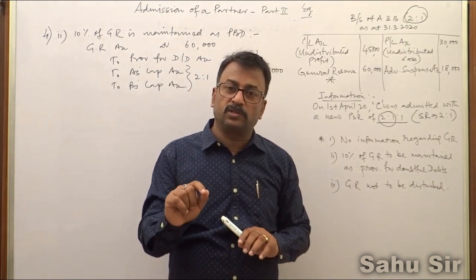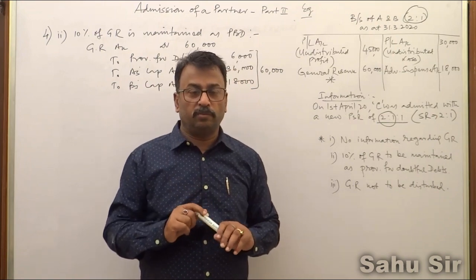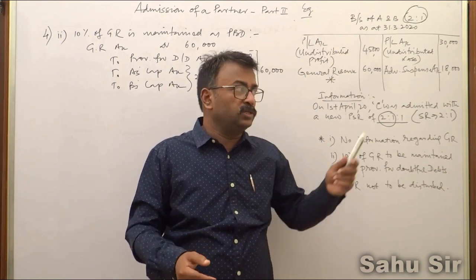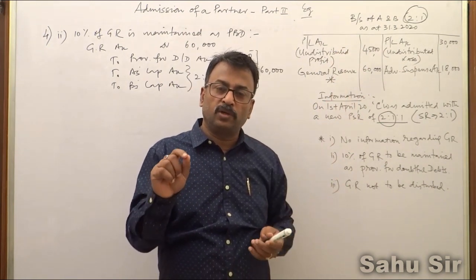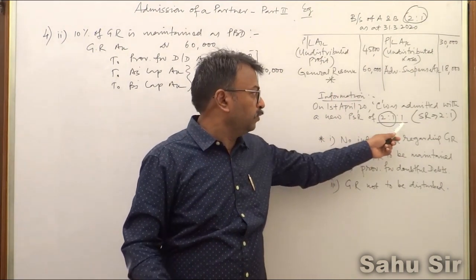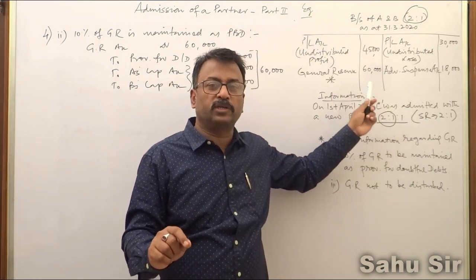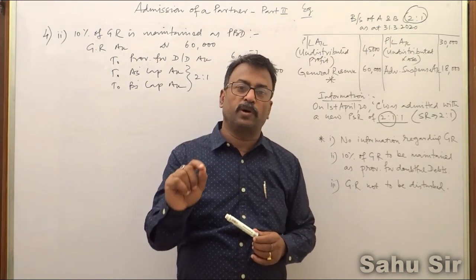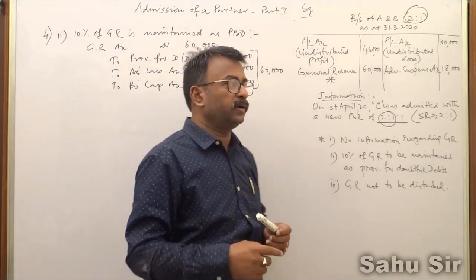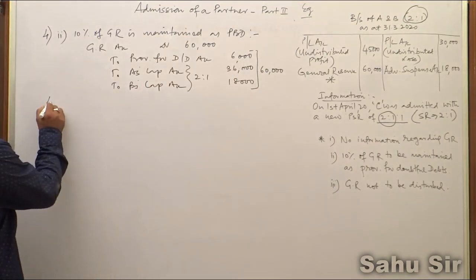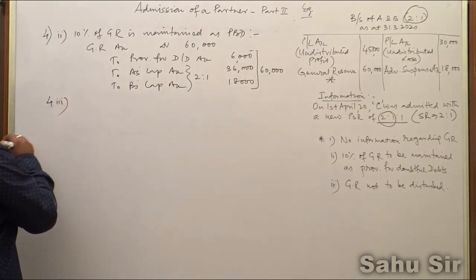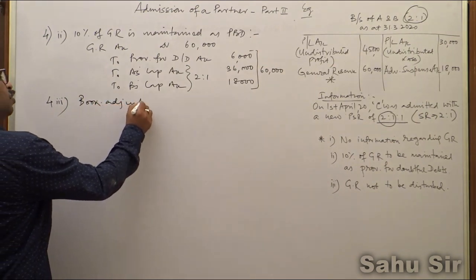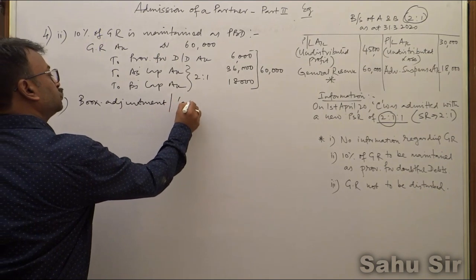But to create this general reserve, C's contribution is 0, because this general reserve is created by A and B. But after admission, since general reserve will be there in the balance sheet, C would claim 1/4, which is his share of 60,000, that is 15,000 rupees. And that is why for this 15,000 rupees we have to pass one book adjustment. And then the entry will be here, number 4(3). It is called book adjustment or capital transfer.